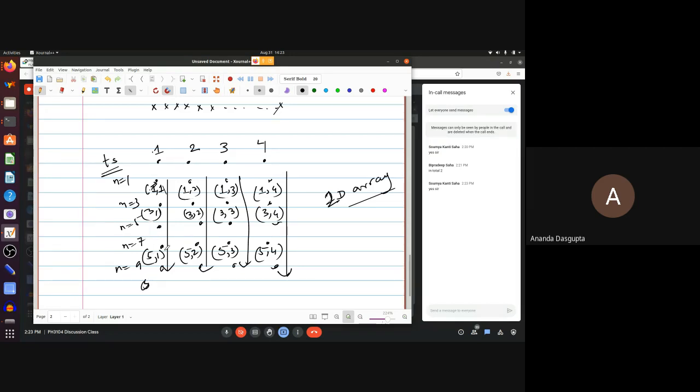Sorry, I missed a step. That would be here. These would be here. These points will be 7,1, 7,2, 7,3, 7,4. The last row will have 9,1, 9,2, 9,3, 9,4. Now, this is just simple Cartesian coordinates, nothing else.